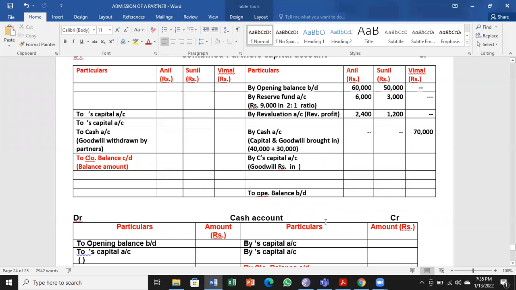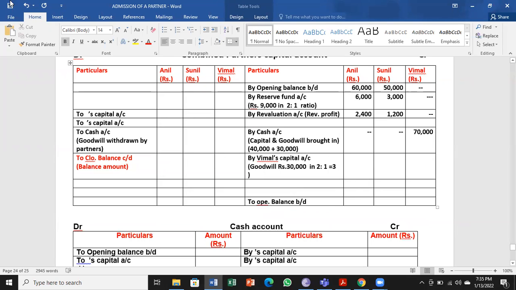Next is most important for you. The goodwill is to be divided among the partners, whatever Vimal has given. So Vimal is giving 30,000 rupees, that is to be divided in the ratio 2:1. Already we have done the division in the entry.